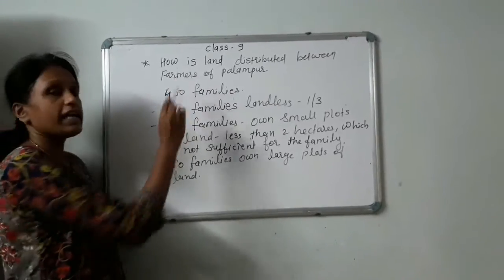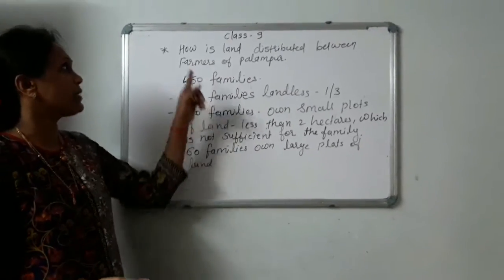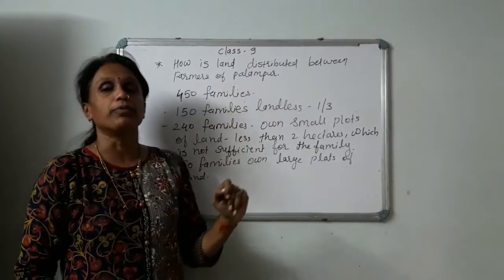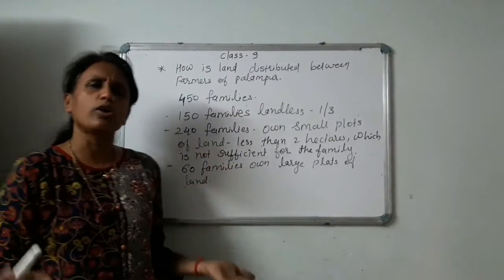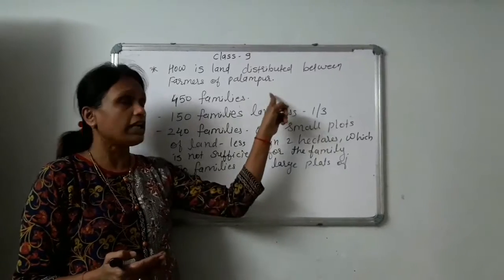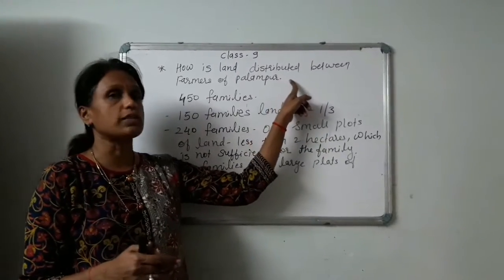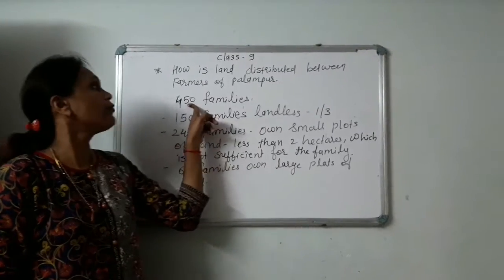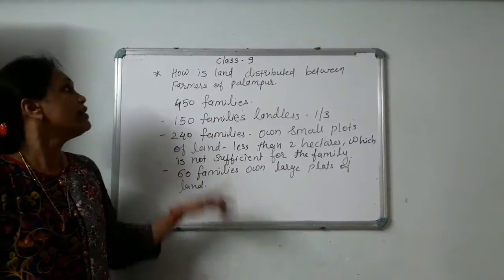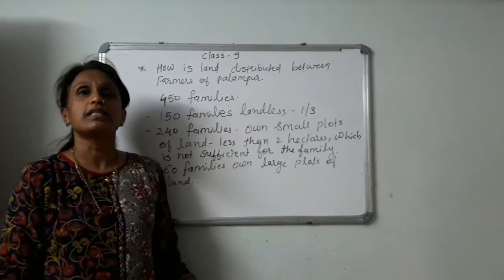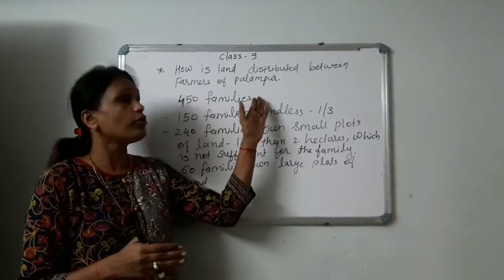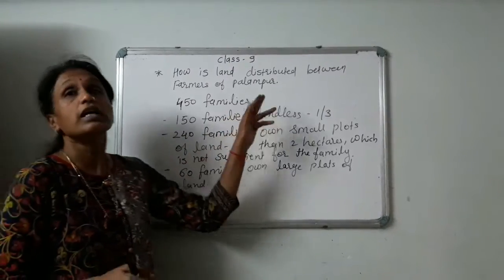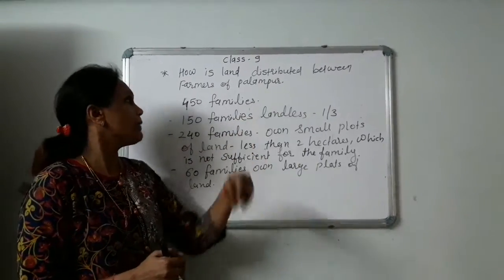Next we will move to the next topic of this chapter, how land is distributed between the farmers of Palampur. We are discussing all the economic activities of Palampur. Now let us see how the land was distributed in Palampur. In Palampur we have seen that there are 450 families. These 450 families are living in Palampur and doing their day-to-day economic activities, which lead to their income.